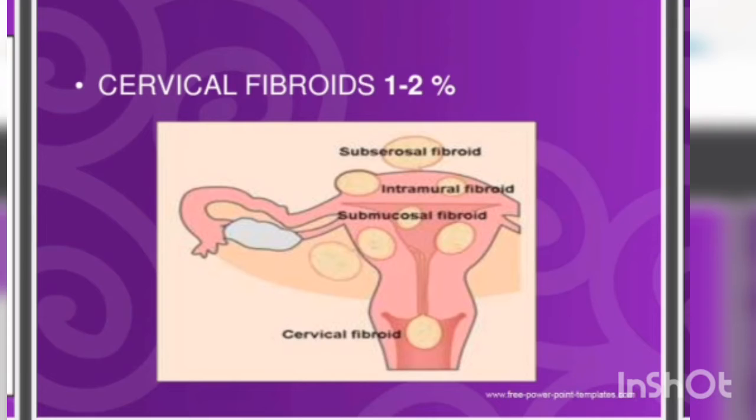Now what is the cervical fibroid? Basically the cervical fibroid is usually seen in 1 to 2% of women. In the picture we can see the subserosal, the cervical fibroid and the submucosal fibroid, and there is a fibroid which is embedded in the layer, that is the intramural fibroid.